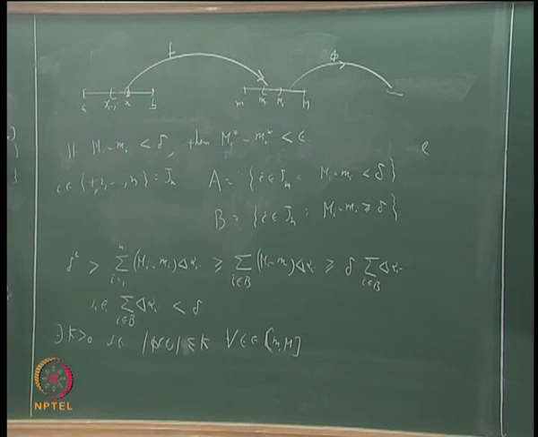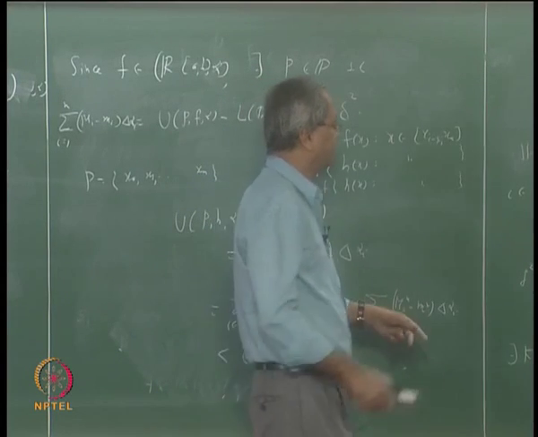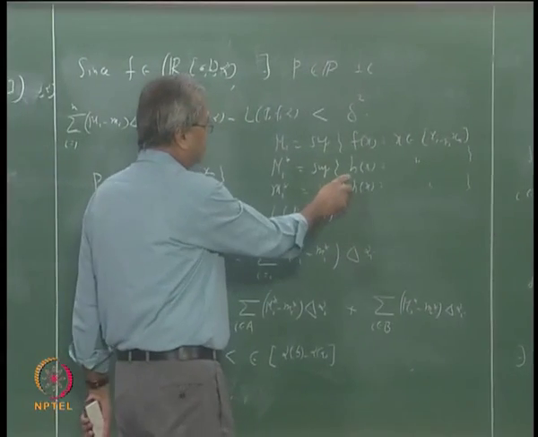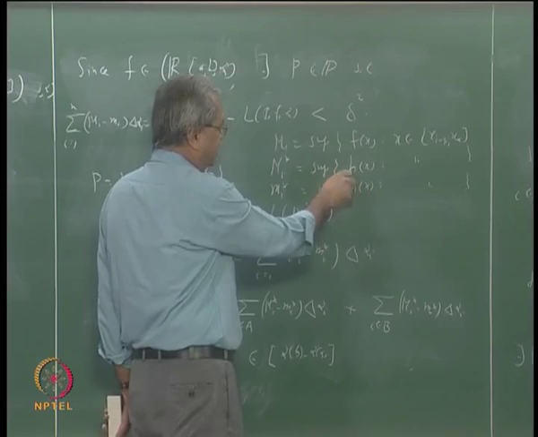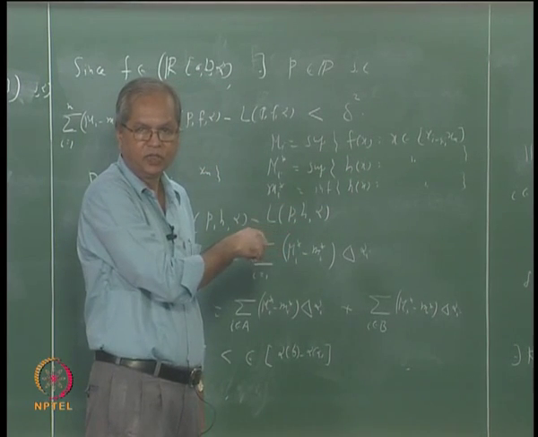Then what can you say about this Mi star minus small mi star? Do you agree that this will be less than or equal to 2k? Each of them is less than or equal to... see, Mi star, remember again, look at the difference. What was Mi star? Mi star is the supremum of h of x. What is h of x? h of x is phi of f of x.